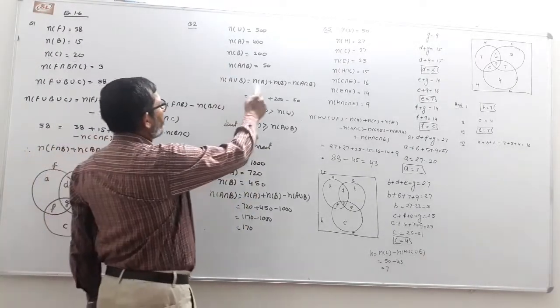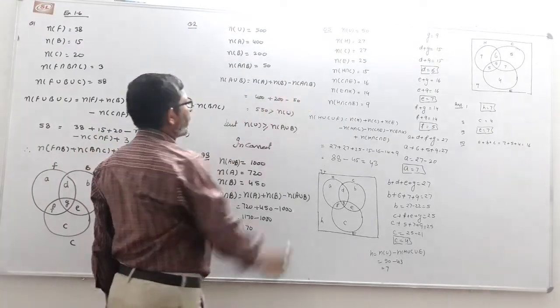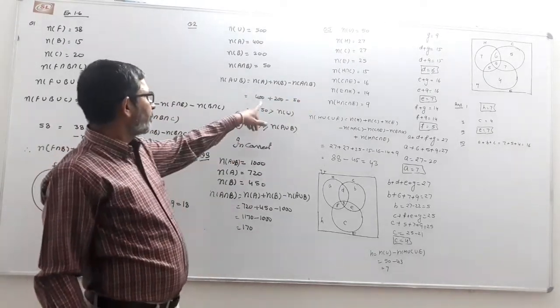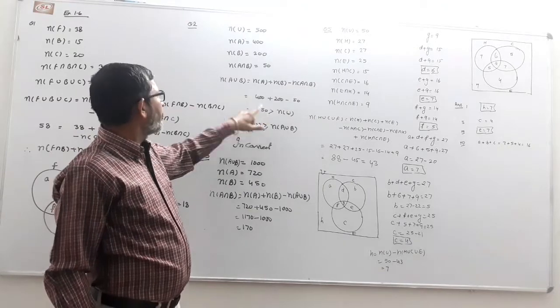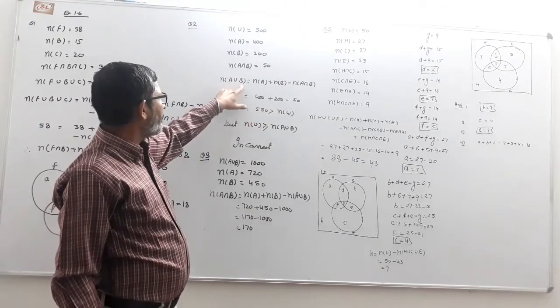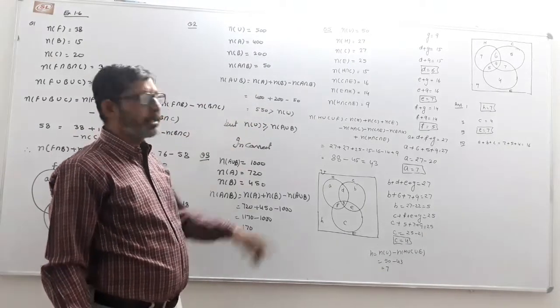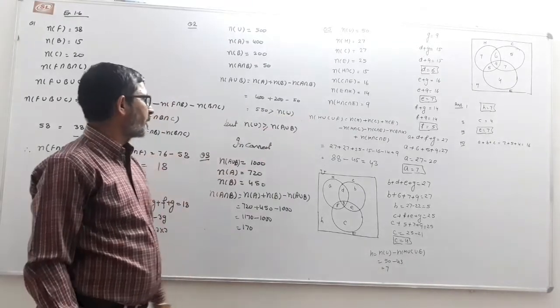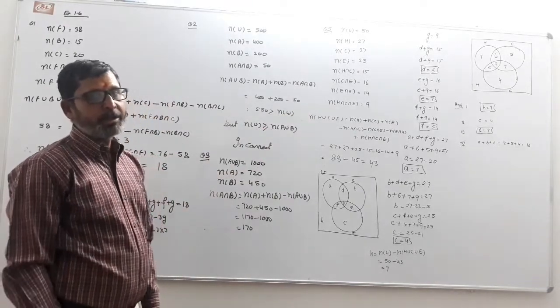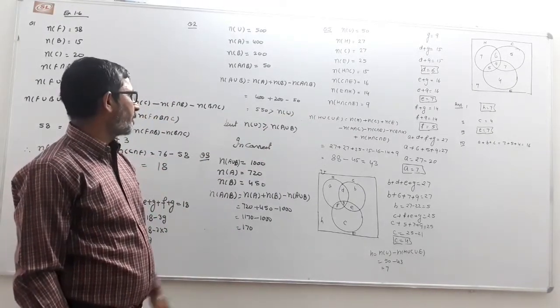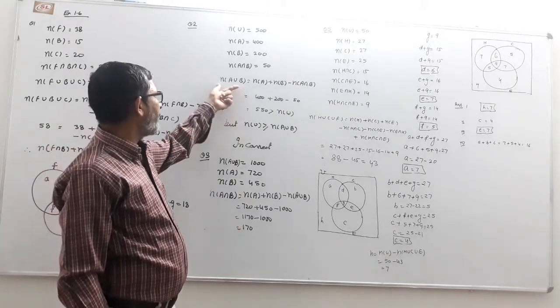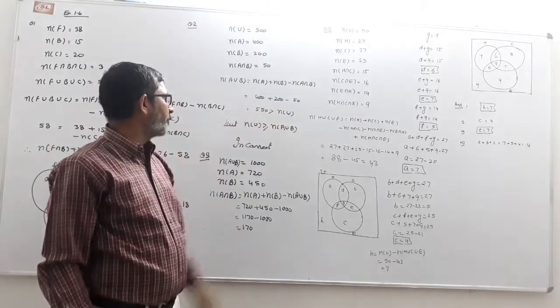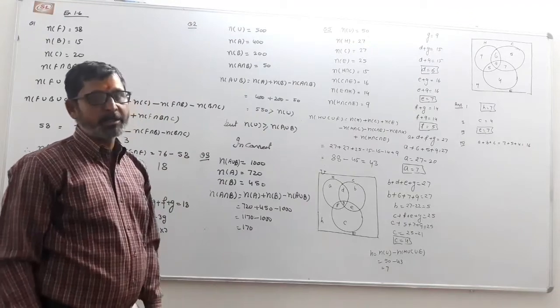So n(A union B) equals n(A) plus n(B) minus n(A intersection B), that is 550. But we know that A union B is always less than or equal to n(U), because A union B is a subset of the universal set. But here A union B is greater than n(U). Therefore, this statement is incorrect.